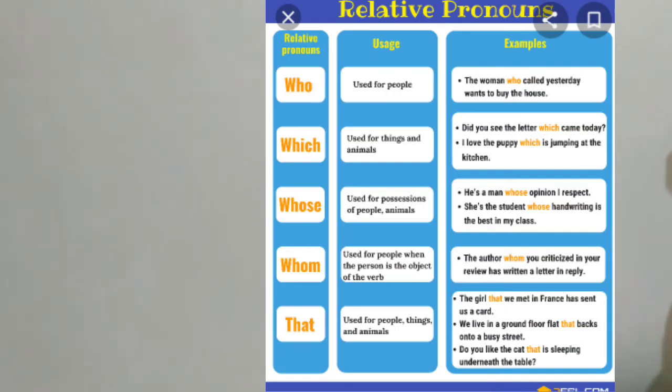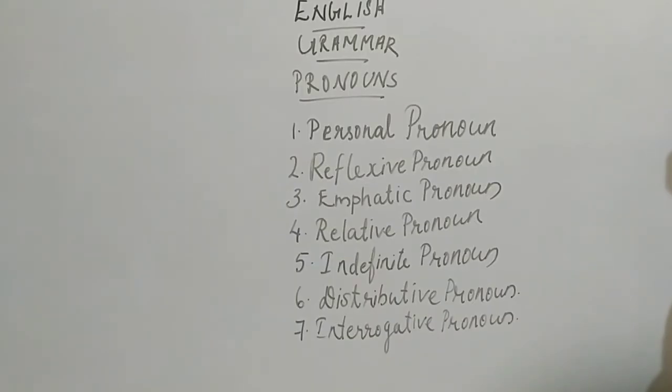You can pause this video and read this table well. Then it will be a little more clear for you. Okay, students. So, we have learned personal pronoun, reflexive pronoun, emphatic pronoun, relative pronoun. Can you say once again? Personal, it is telling about persons. Okay, easy only. Reflexive, we are adding what? Self or selves.